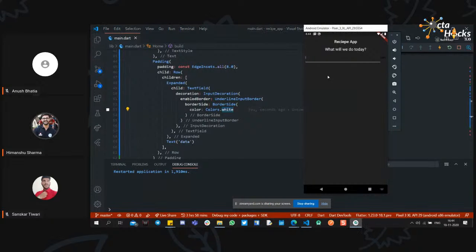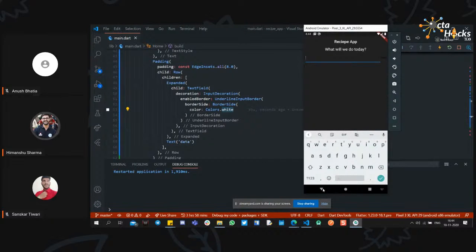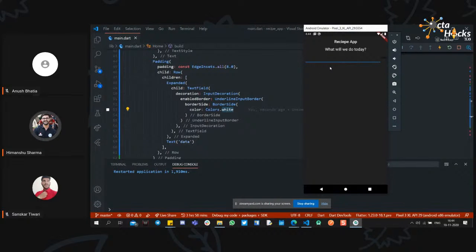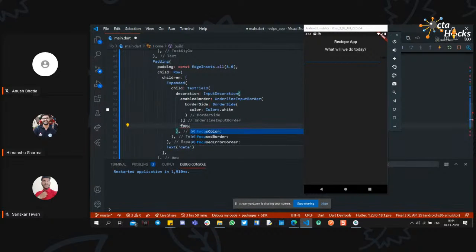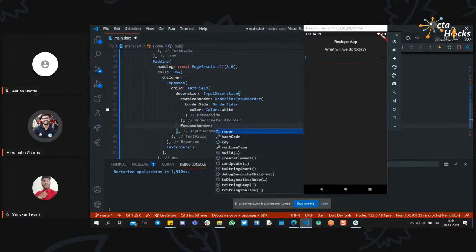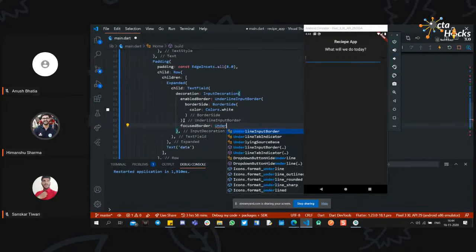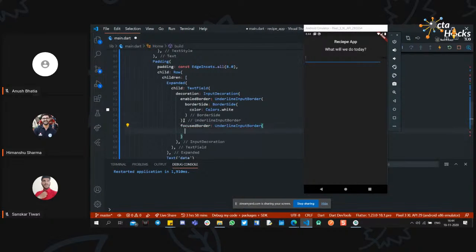If I focus on this text form field, it will default to the blue color. If you want to change the color of the focus to something else, we can use another property, focused border, and it will also have a type of underline input border. Similar to that, I will just copy and paste it.